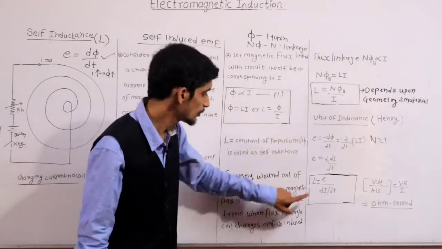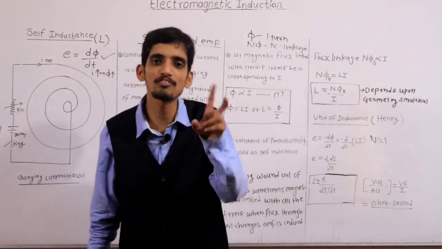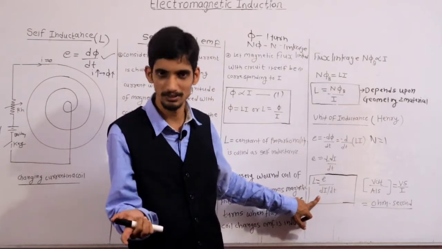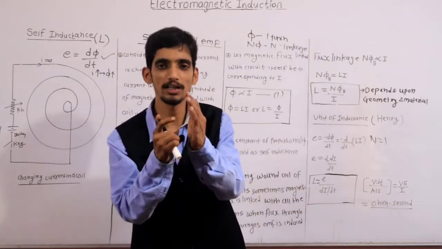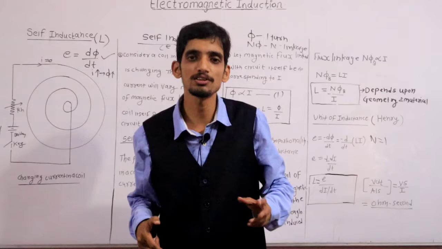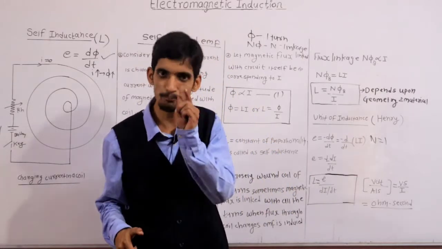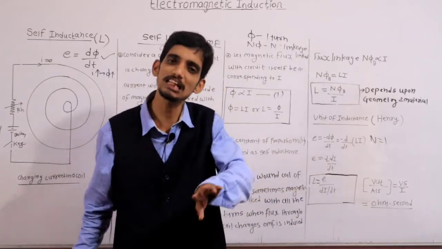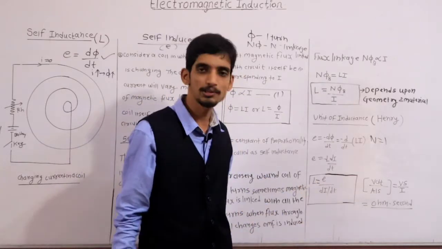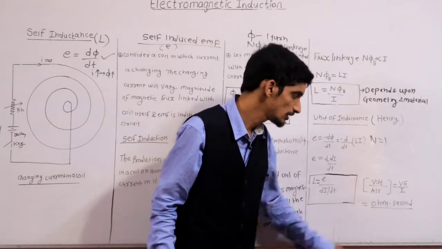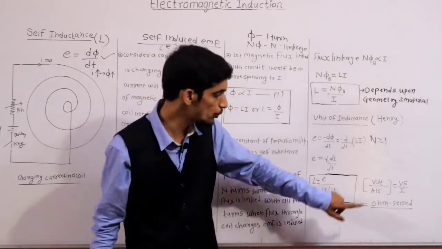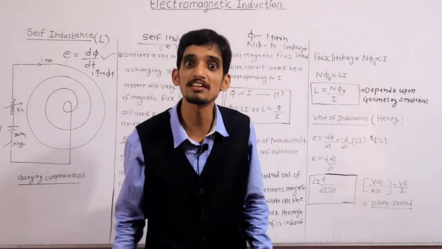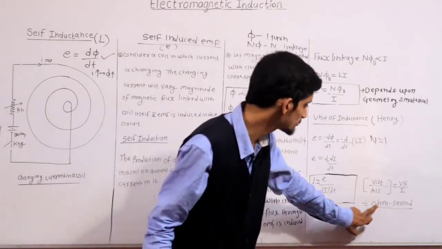Clear? Now listen here. What is the unit of E? E means induced EMF, volt. Di means what? Change in current, so ampere only. Suppose 1 ampere to 5 ampere, how much change? 4 ampere. It means unit is ampere only, na? So that's why L is equal to volt upon ampere per second, it means volt second by ampere. But volt upon ampere is nothing but ohm, because it is resistance as per Ohm's law. So it is ohm second.